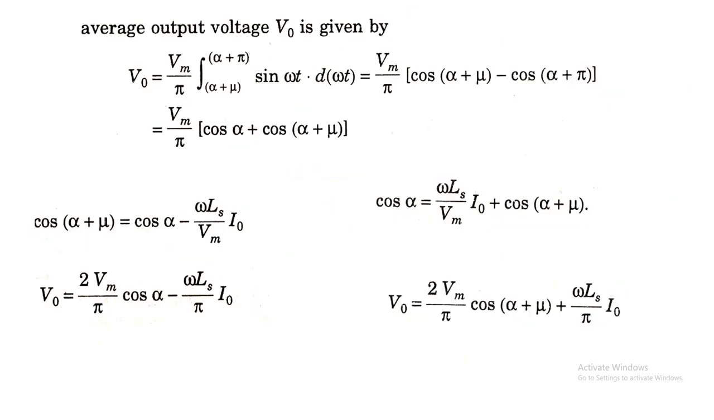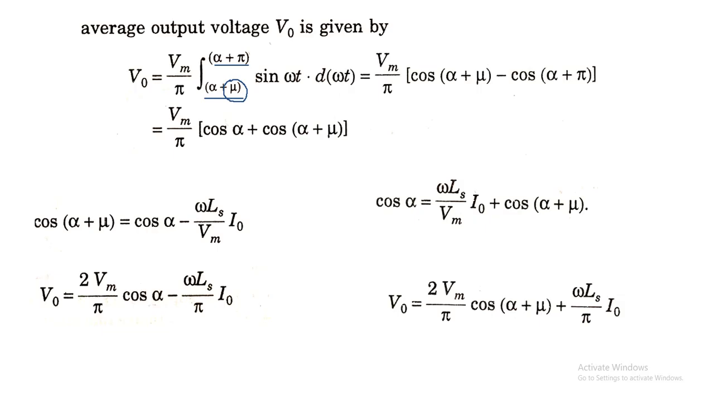So next, our average output voltage can be derived as V0 is equal to Vm by pi. That is for a single half cycle we are deriving Vm sin omega t, and now the limit is, for the ideal case, alpha to pi. So here we are substituting it as alpha plus mu to pi plus alpha. So here the mu will be the additional term.